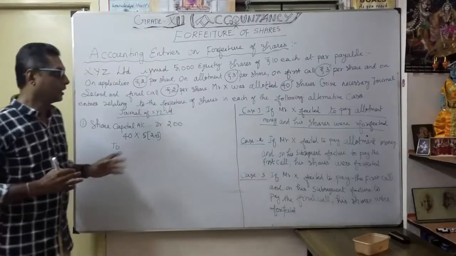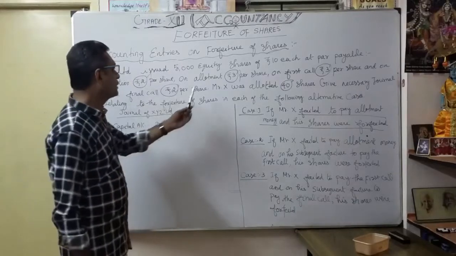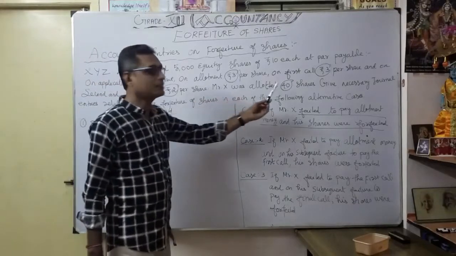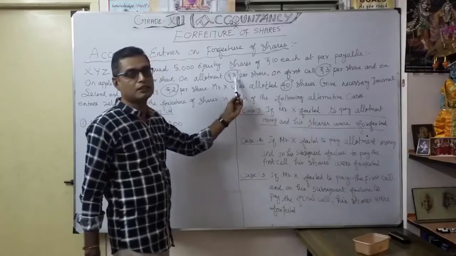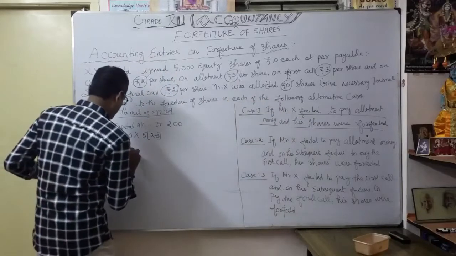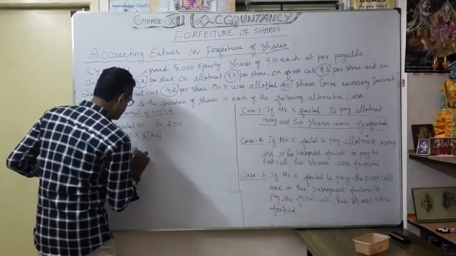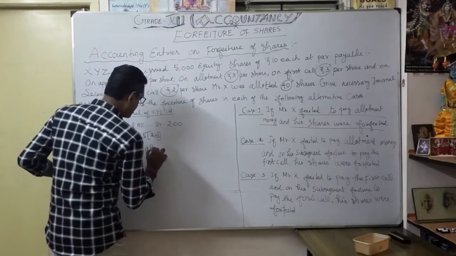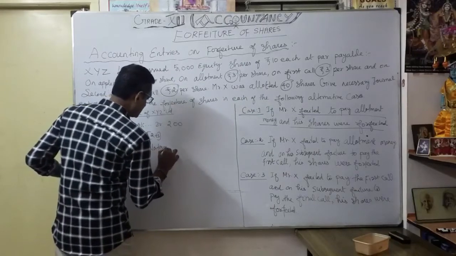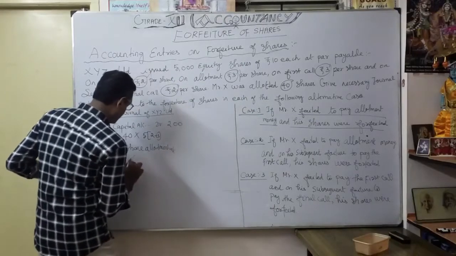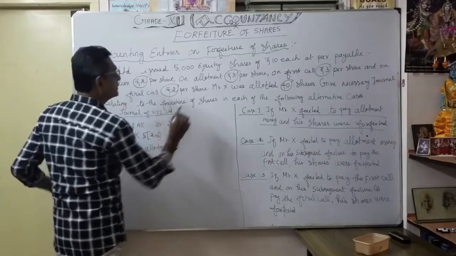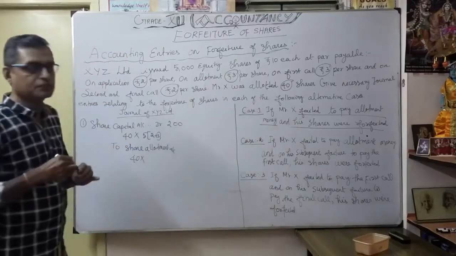Now, how are you going to pass the journal entry? What is the default here? Share allotment is in default. How many shares? 40 shares. What is the default value? 3 rupees. That you write first: share allotment account, 40 into 3 rupees, the default value.